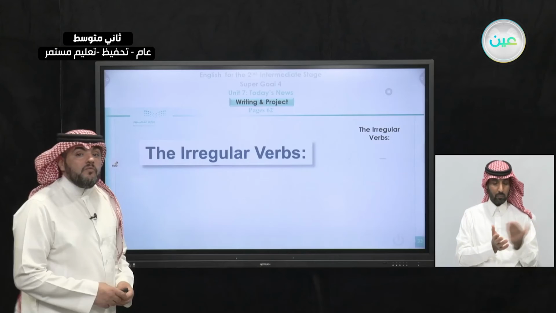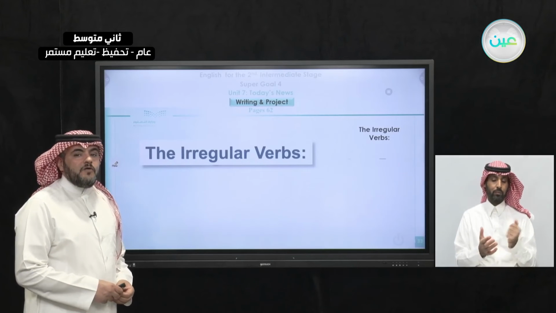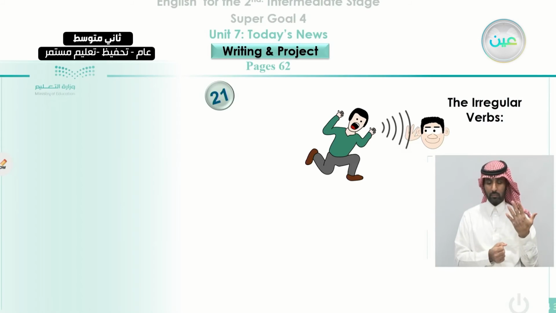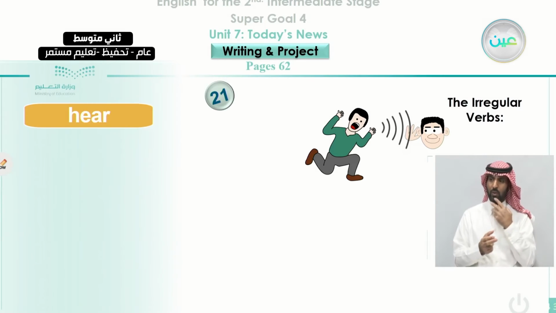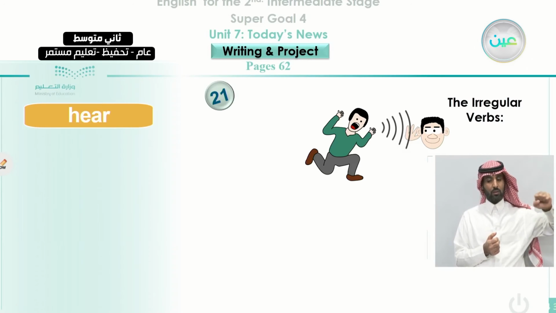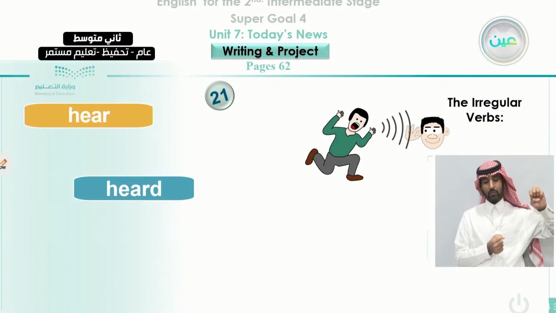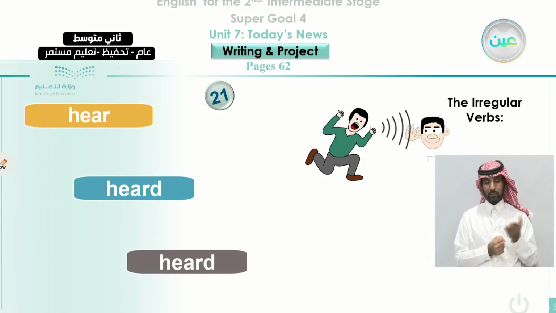Okay, now we're moving to the last part of our class today. That is about some irregular verbs. We start with verb number 21. This verb is hear. To hear something, that means you use your ear to realize something. The past is heard. We just add D to the verb, and the past participle is heard.